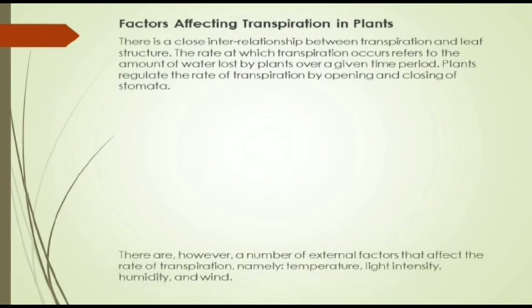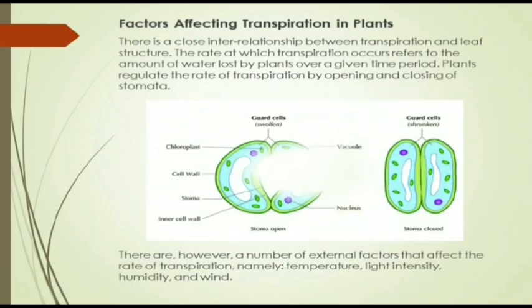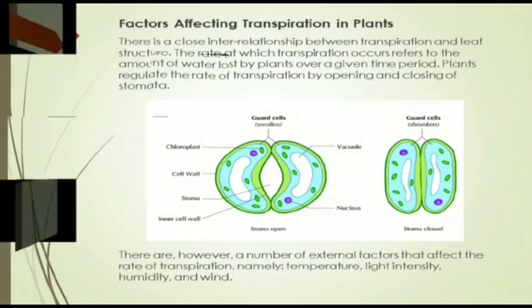You all know that there is a close interrelationship between transpiration and the leaf structure. The rate at which transpiration occurs refers to the amount of water lost by the plants over a given time period. Plants regulate the rate of transpiration by opening and closing of the stomata. There are, however, a number of external factors that affect the rate of transpiration, namely temperature, light intensity, humidity and wind. It is now clear from the diagram how a closed stomata looks and how an open stomata looks.